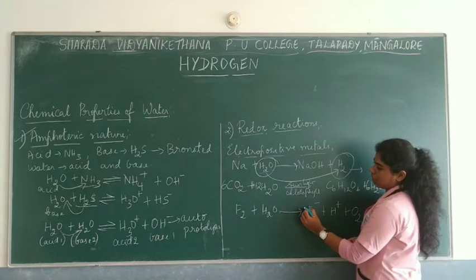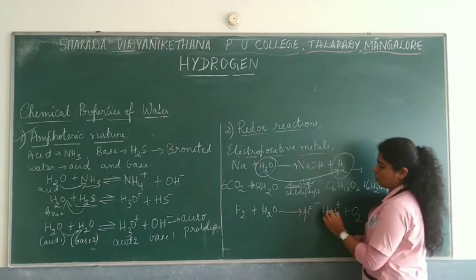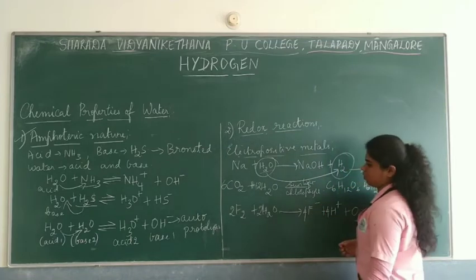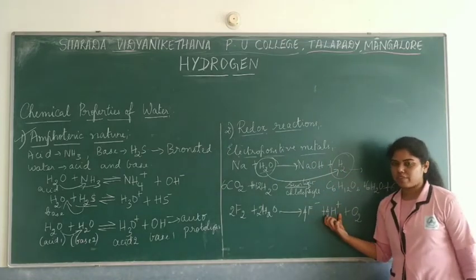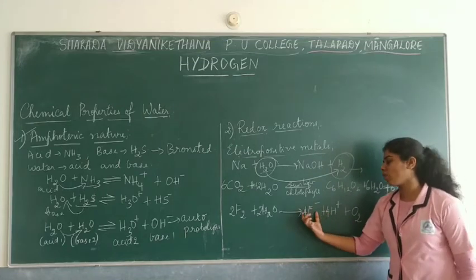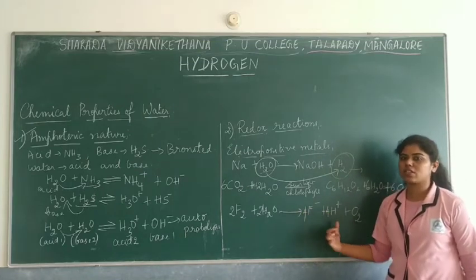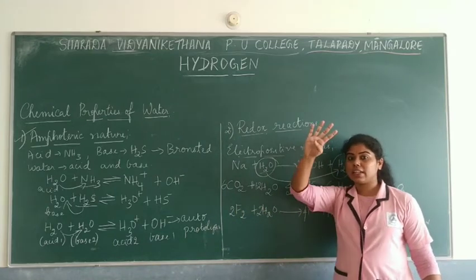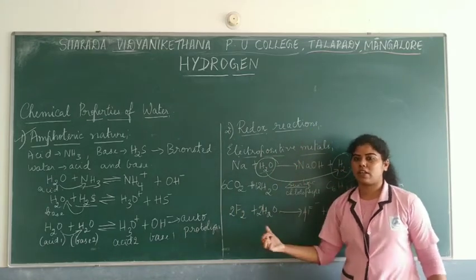So this would be 4H plus and 4F minus. If in this reaction it is giving out 4 H plus ions, then obviously it has to give out 4 F minus because it is ionizing. That's why I put 2F2, so that it gives out the same amount of ions here.